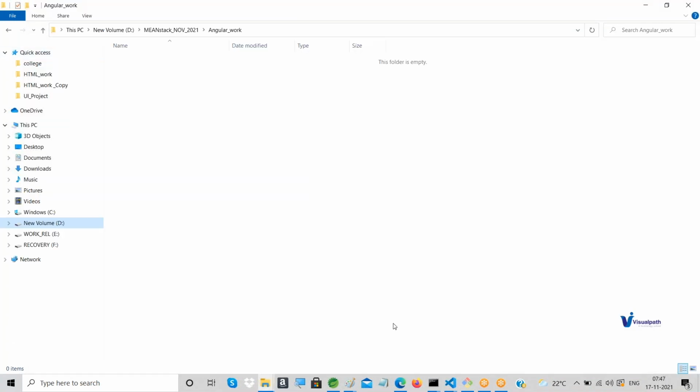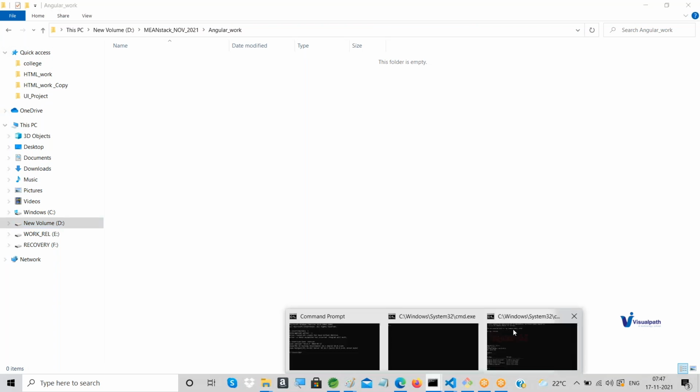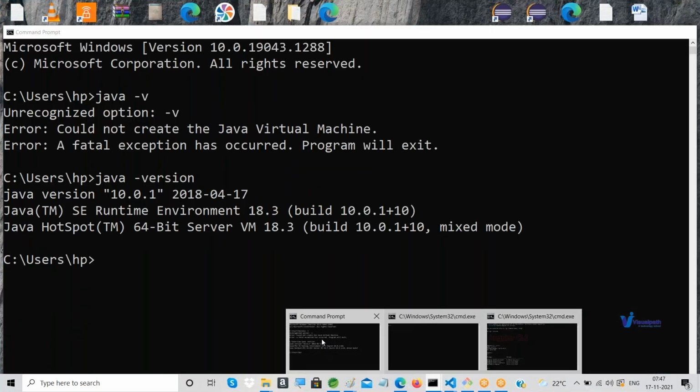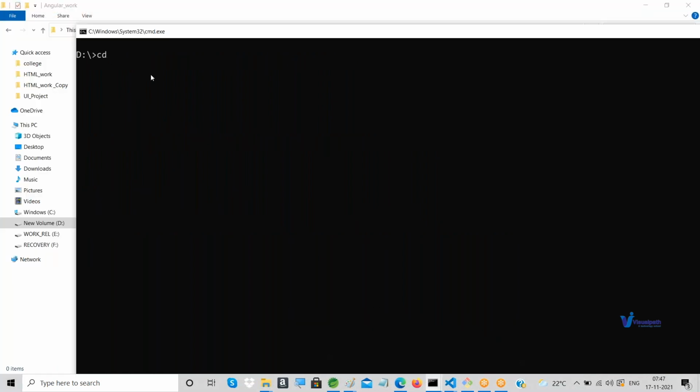Yes, you're in the D drive now. Within that, you have to go to mean stack 2020, and again within that we have something called Angular work. Within this, I'm going to create one Angular application.